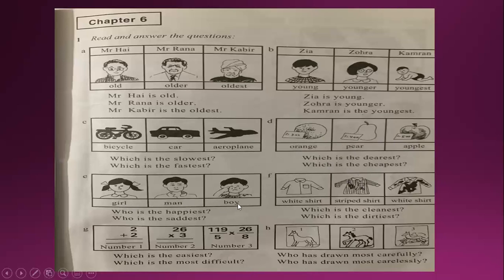Girl, man, boy. Who is the happiest? I think the girl is smiling. So the girl is the happiest and the boy is the saddest. White shirt, striped shirt, again white shirt. Which is the cleanest? White shirt. Which is the dirtiest? Again the white shirt, this white.